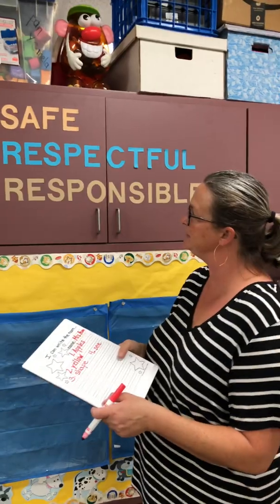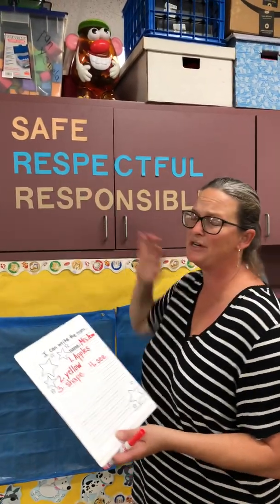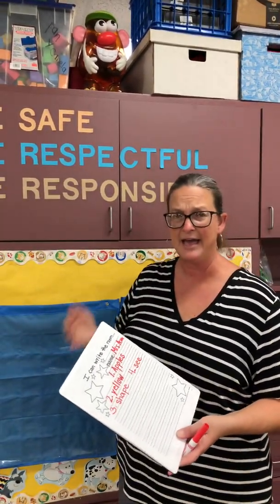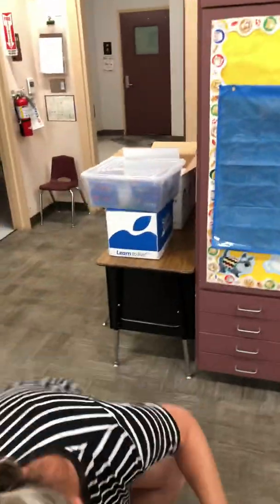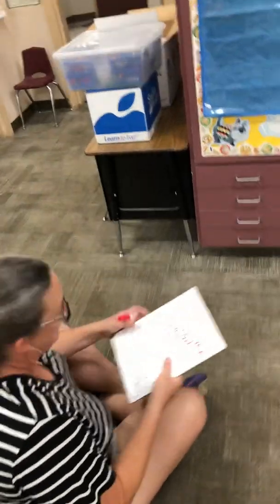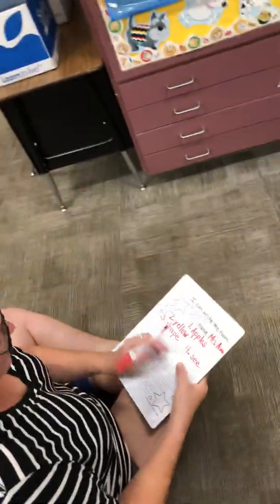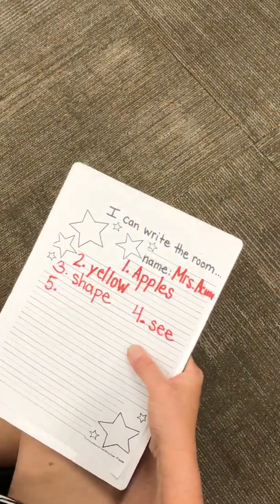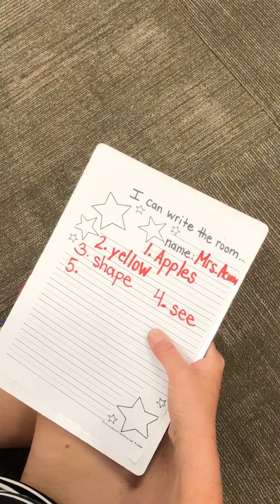And on this particular word, I'm going to show you what it would look like if you were sitting crisscross applesauce, because maybe you prefer to do that. So Miss Acuna would sit down, crisscross applesauce. I would have my board, and it looks like I already did number 4. Now I've got to write number 5. So I'm going to write down around, put on a hat, and I'm going to look up there because that's the big word I want to write.